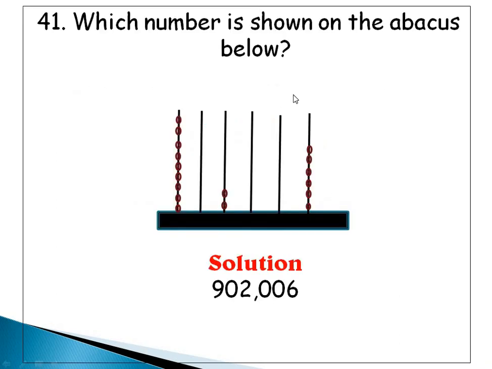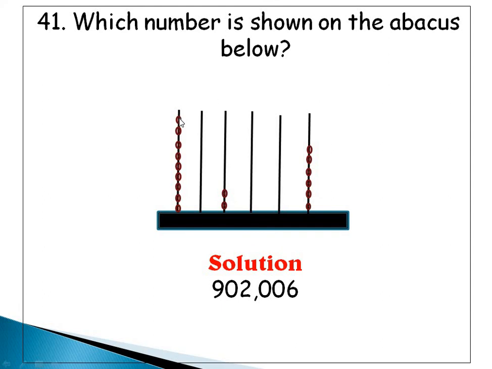Alright, question 41. Now this is an abacus. I'm sure some of us are familiar with an abacus, and if you are not, this is how an abacus looks like. It's just an instrument that helps us to know place value. Which number is shown on the abacus below? Alright, take note in your abacus. This is your units, your tens, hundreds, thousands, ten thousands, and hundred thousands. So I'm going to count.